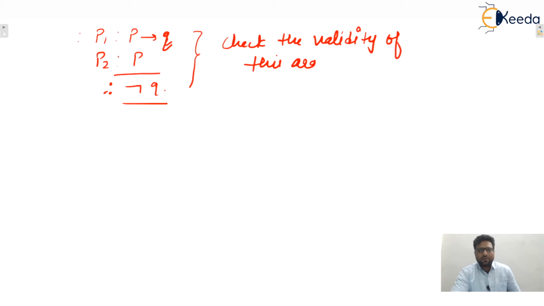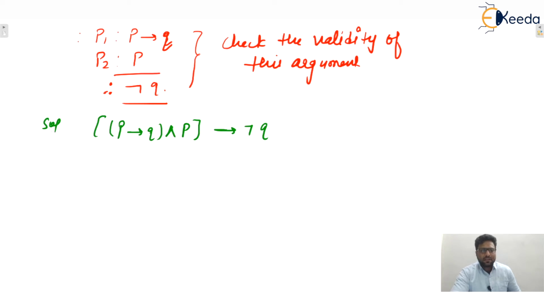Validity of this argument. So guys, what we can do, you only tell me. Yes, conjunction of all premises implies the conclusion, and that must be a tautology. If it is not a tautology, then we can say that the argument is invalid. Isn't it? So simplify this expression. We can simplify this one easily. P implies Q becomes P dash plus Q, and P. Yes or no? That implies negation Q, which means Q dash.